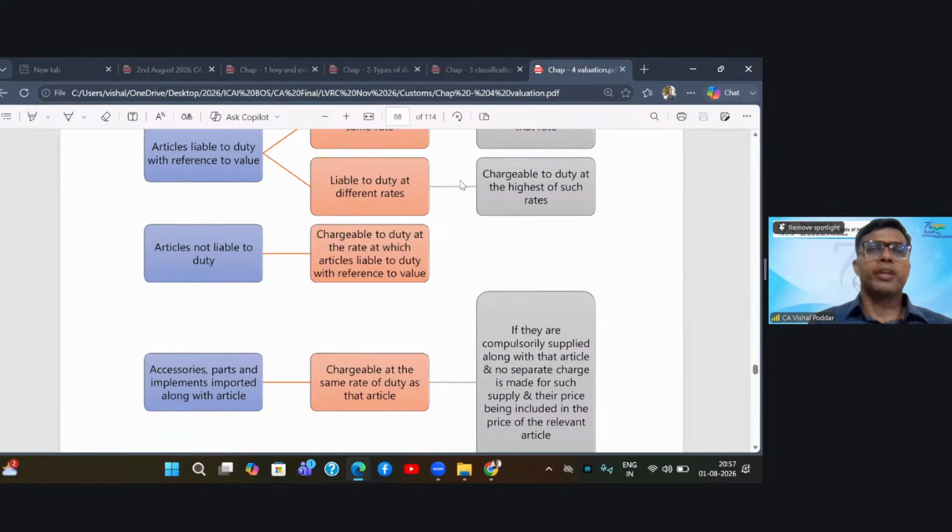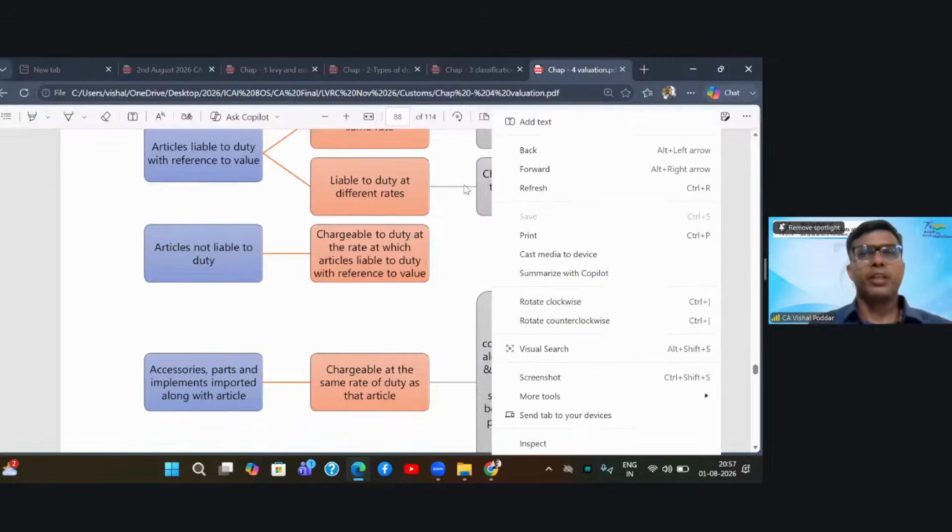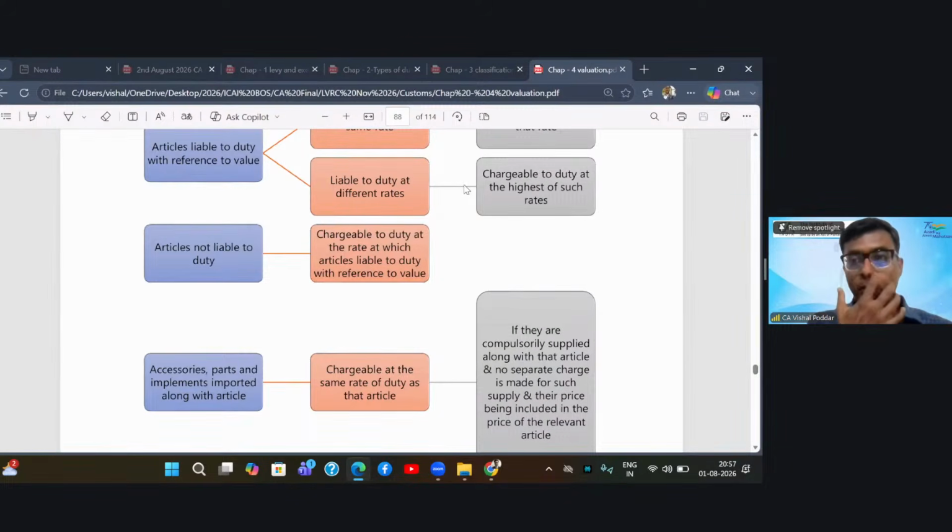So somewhere, if I compare it with GST, they are adopting the principle of mixed supply over here, because they are saying, take the highest rate and multiply it by 500, which is the value of that compass set. Now, there is a possibility that out of these different items in the compass box, let us say the pencil is exempt. However, you have no choice since you do not have the breakup of the value of 500.